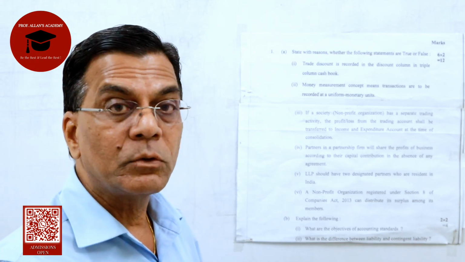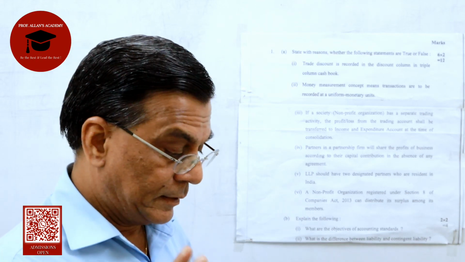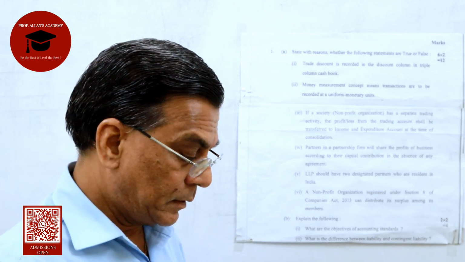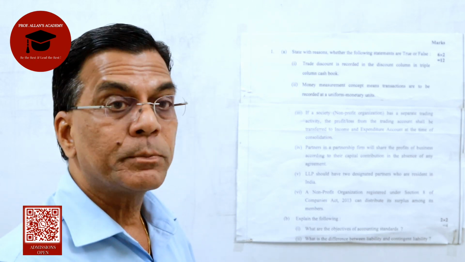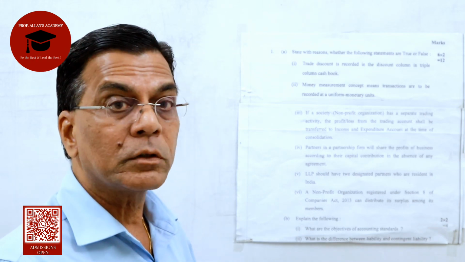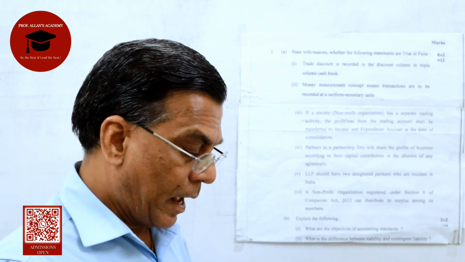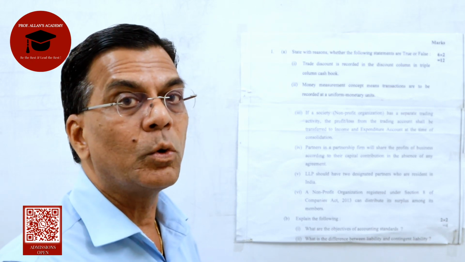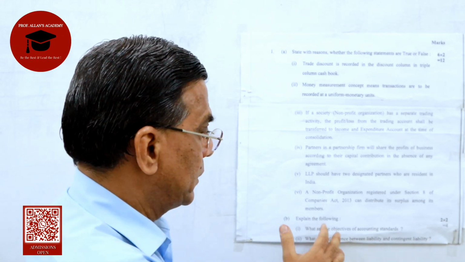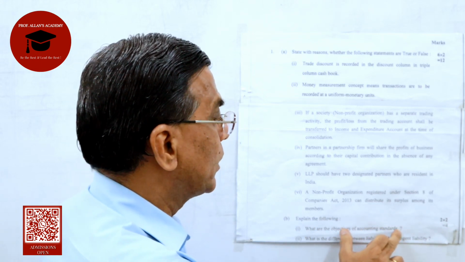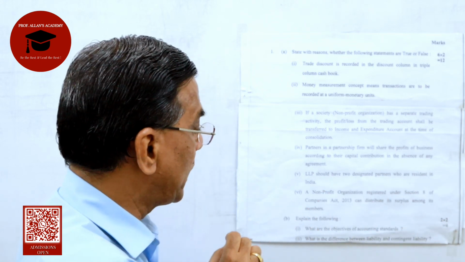Uniformity in accounting policies. 2nd, comparability of financial statements. 3rd, transparency and full disclosure. 4th, reliability. And 5th, protecting the interest of the stakeholders. So 5 points are sufficient for stating the objectives of accounting standards because it carries 2 marks.